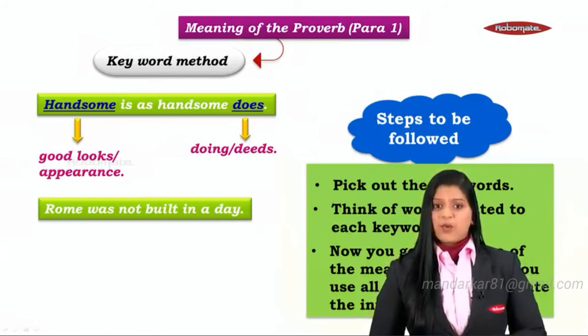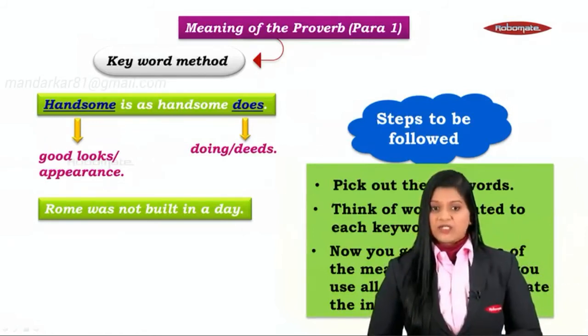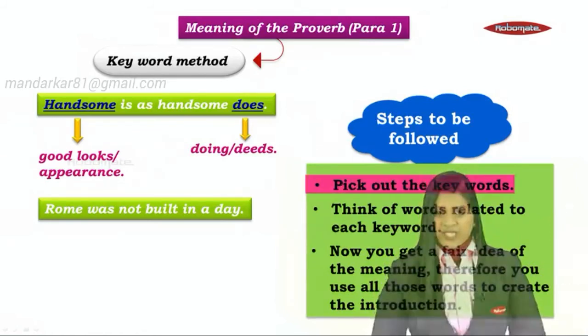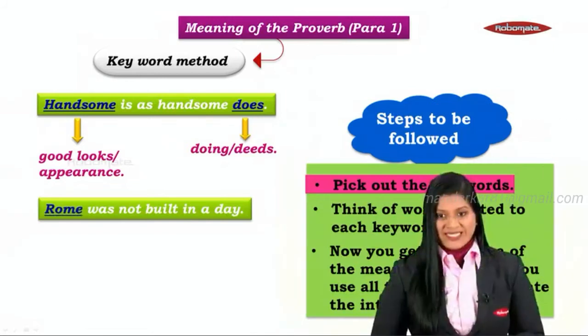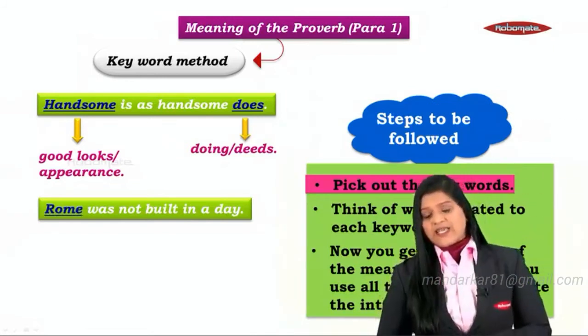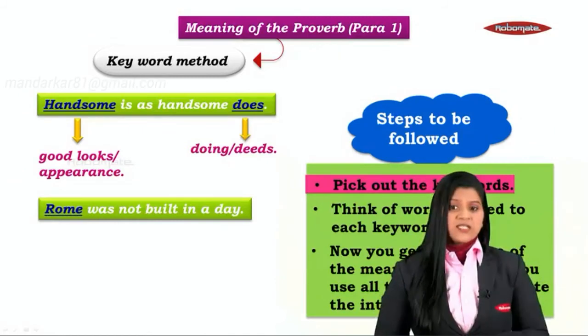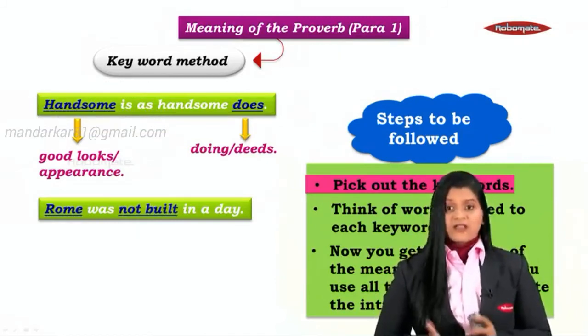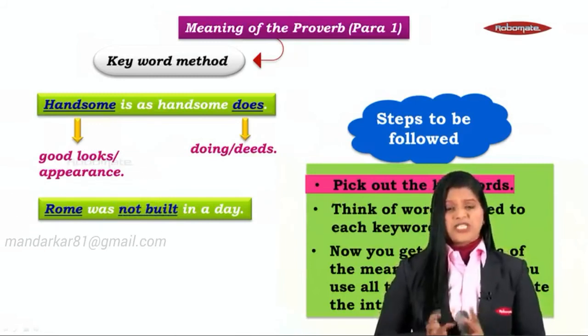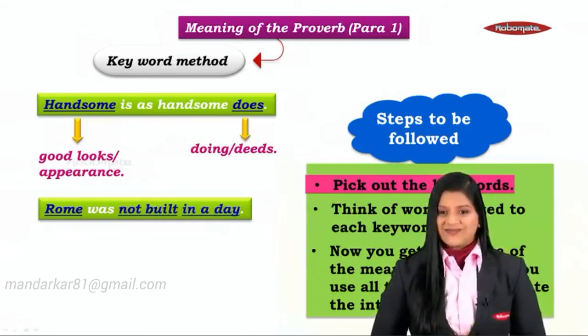Let's quickly go back to our steps. What was the step number 1, students? Pick out the words. Which words? Keywords, isn't it? Tell me, what are the keywords here? Simple. The first and the most glaring one is Rome, isn't it? What is the second important thing in the sentence? Not built, isn't it? And the third most important component or keyword, in a day.